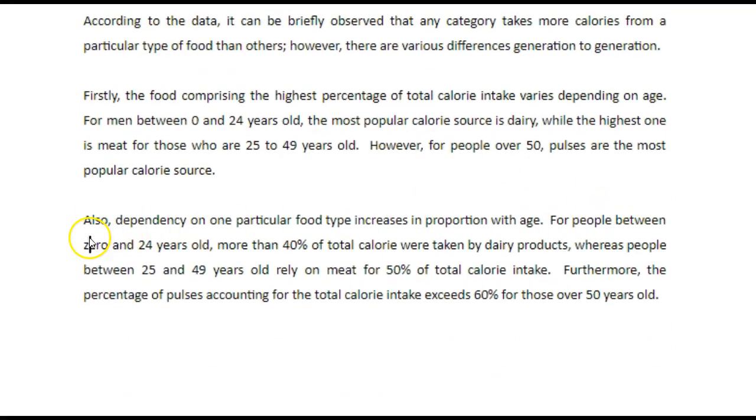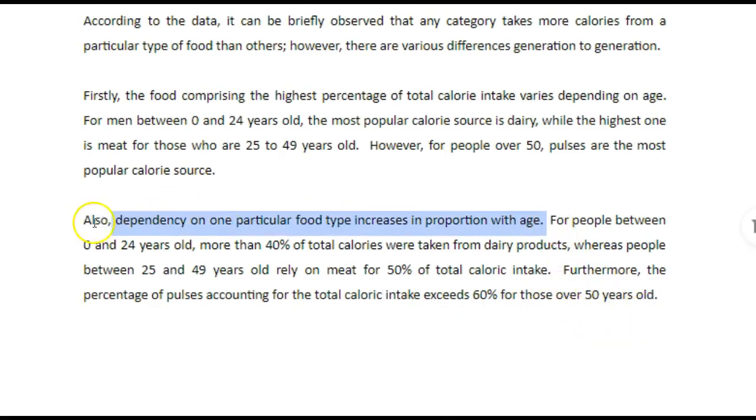For people between 0 and 24 years old, more than 40% of total caloric intake. This should be caloric intake. Oh no, if you're saying calories were taken from dairy products, but if we're describing calorie intake itself, it's caloric intake. More than 40% of total calories were taken from dairy products, whereas people between 25 and 49 years old rely on meat for 50% of total caloric intake. Furthermore, the percentage of pulses accounting for the total caloric intake exceeds 60% for those over 50 years old.